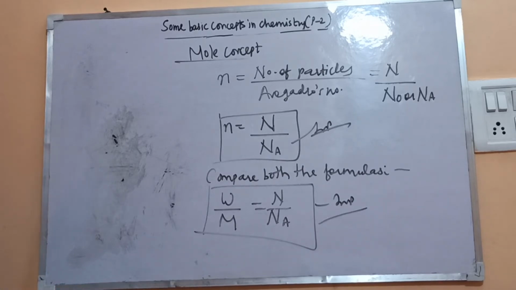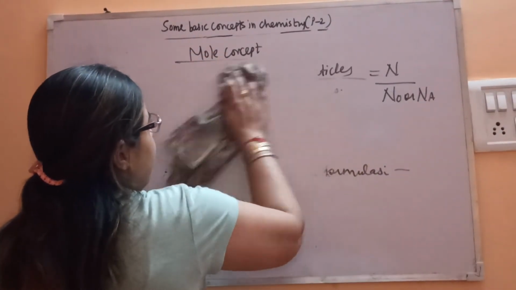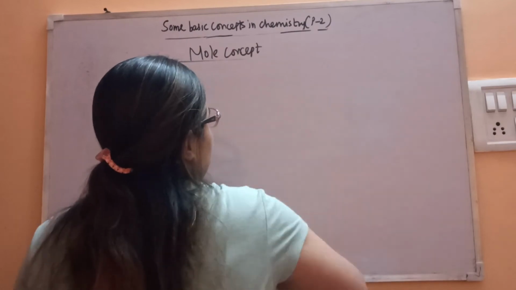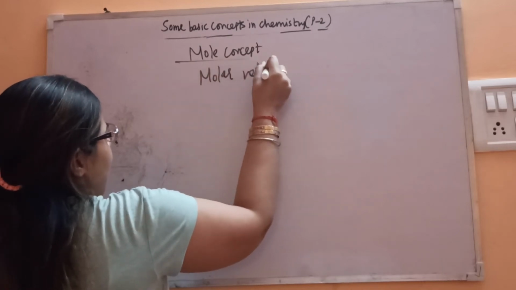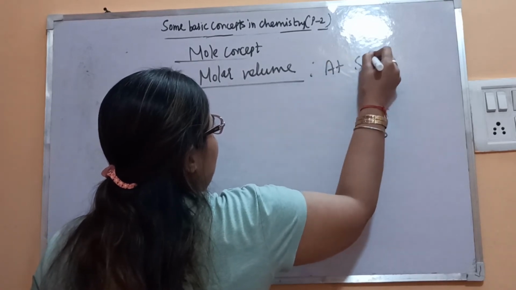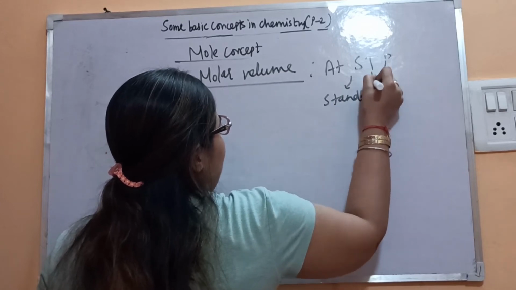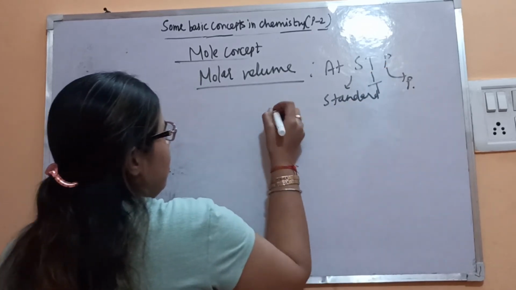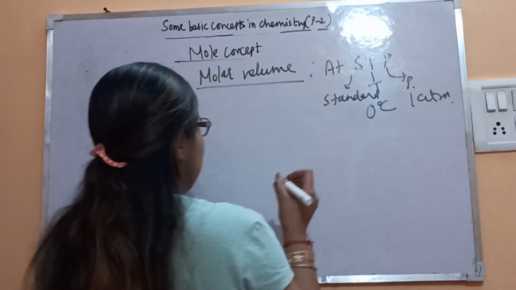One more thing is left here: we can also define the mole in terms of volume, that is, molar volume. What is molar volume? At STP, which is standard temperature and pressure, temperature is 0 degrees Celsius, that is 273 Kelvin, and pressure is 1 atmosphere. These are the standard conditions.